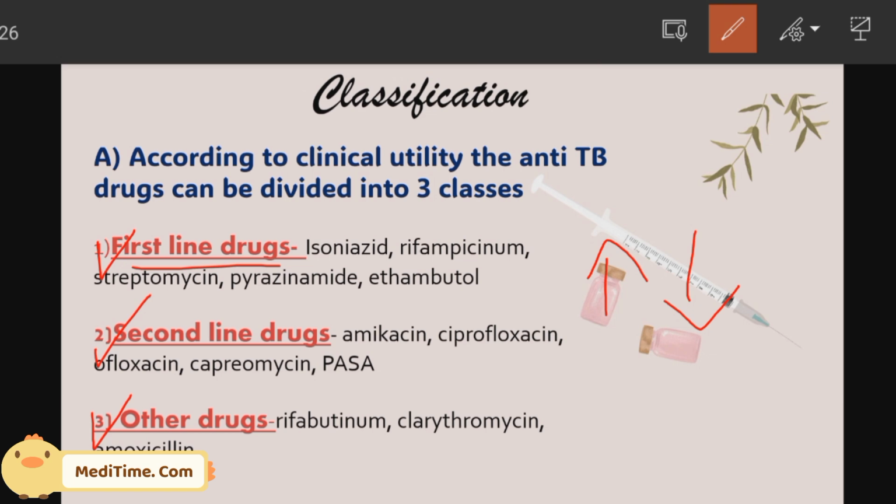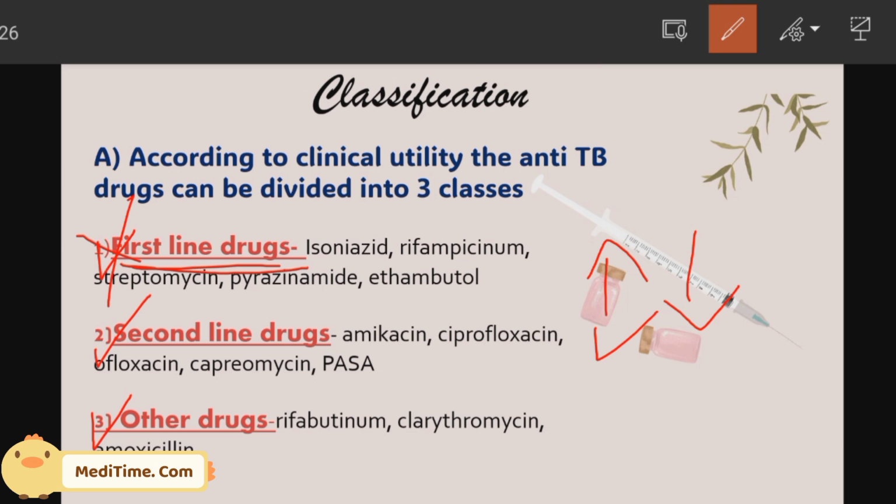So now, second line drugs. What are these second line drugs? Second line drugs are used after prolonged consumption of first line drugs, months or years together. Our body will form a resistance, and at that time the first line drugs do not work. At that time, second line drugs are given. So first line drugs are there, second line drugs are there.